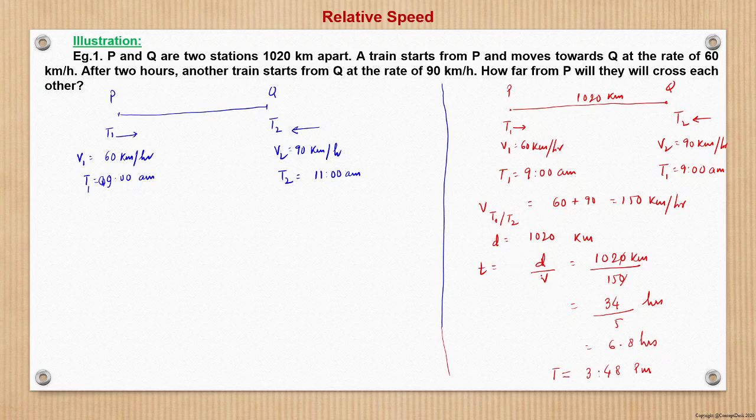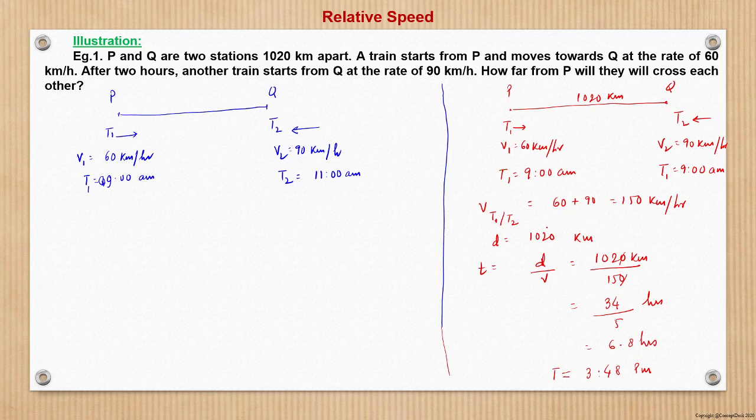Now see what we are doing here. We simply took the distance as 1020 and then divided by the relative velocity. And when we say relative velocity, there's another way to look at it. If I am saying that relative velocity is 150 kilometer per hour, it means that if train Q was stopped, now see, currently P is moving at 60 kilometer per hour and Q at 90 kilometer per hour in opposite direction.